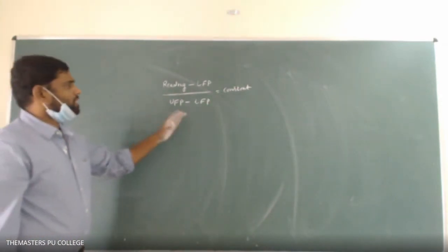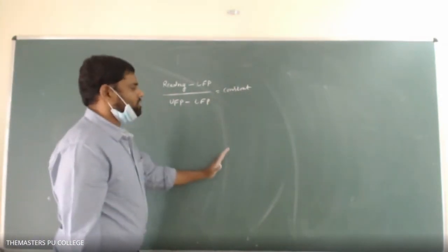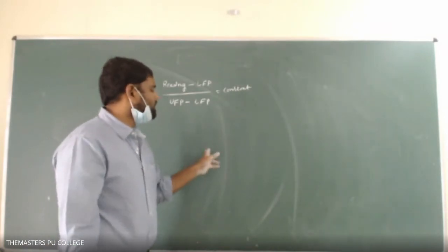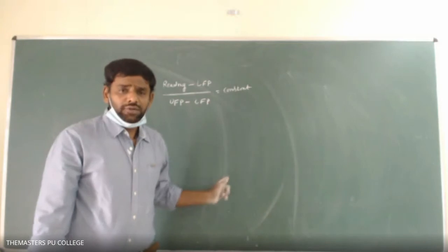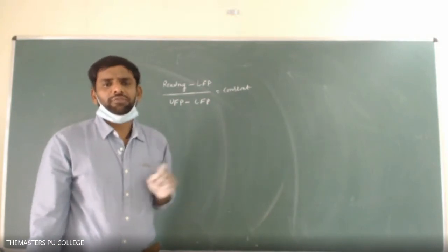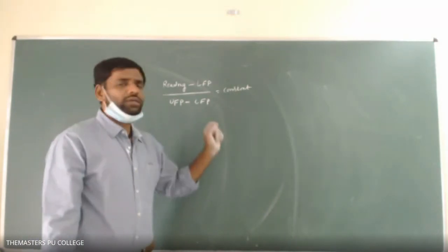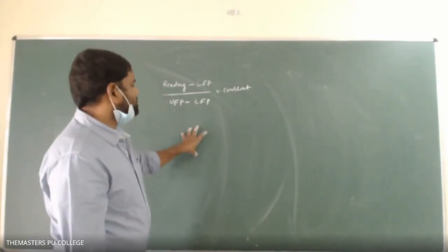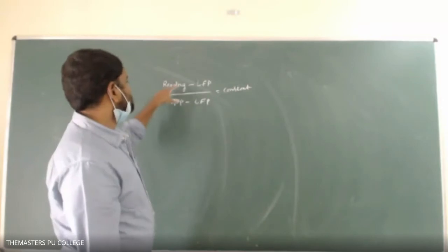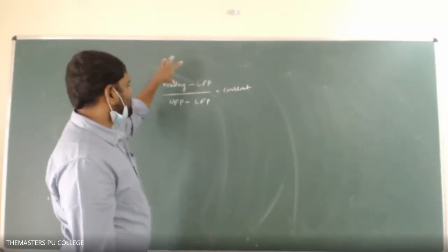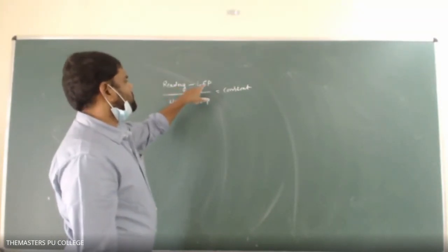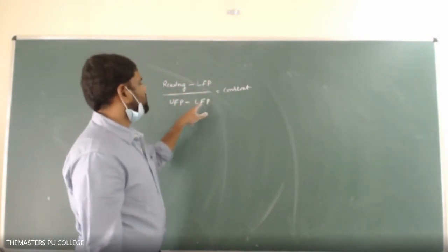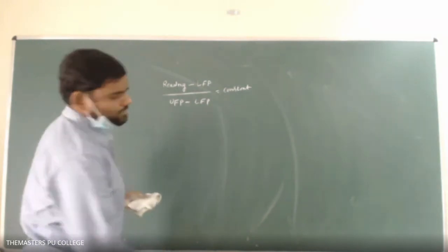While we are transferring the temperature from one scale to another, like how to convert 32 degrees centigrade to Fahrenheit or Kelvin, the reading of the temperature on that particular scale minus lower fixing point upon upper fixing point minus lower fixing point equals a constant.